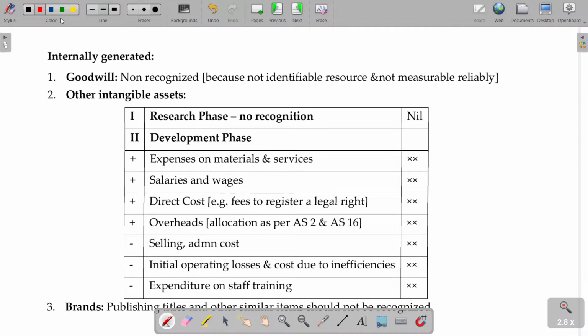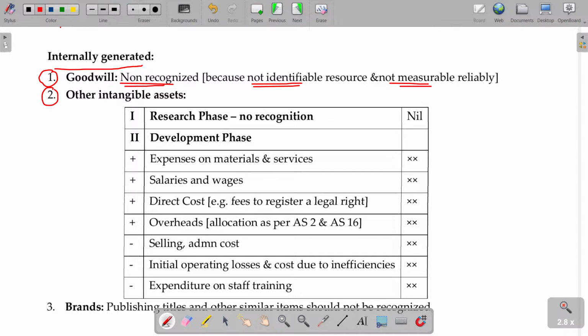Now, let me try to finish up this one. If it is internally generated, goodwill is not recognized because it is not identifiable and not measurable reliably. That's why AS 26 says you should not recognize goodwill. But AS 14 allows you to calculate the goodwill. Then okay, otherwise it's not so.